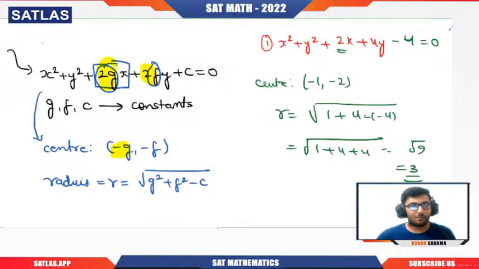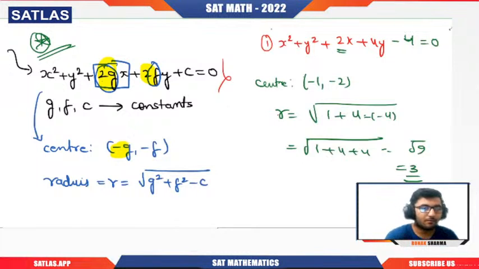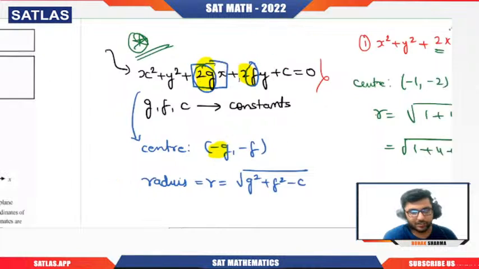Okay, this is a very important thing. Trust me, this will save easily 40 to 45 seconds and also space, and you can use the time that you have saved in the question which is asked on the basis of finding the center or radius or any other thing. They can ask you the area also. For that you just require to calculate r square. That is it. Okay. Now let us do the questions.